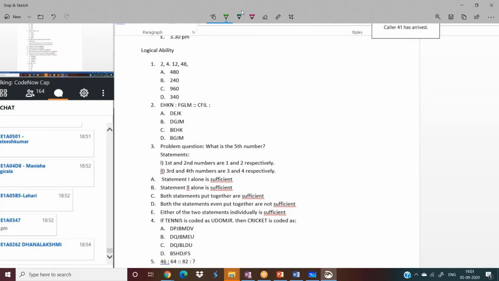So let me solve the third problem. First let me tell you what the question is. The question is, what is the fifth number? Here our agenda is not to find out what the fifth number is. We have to check whether we can solve the question or not by using the statements.